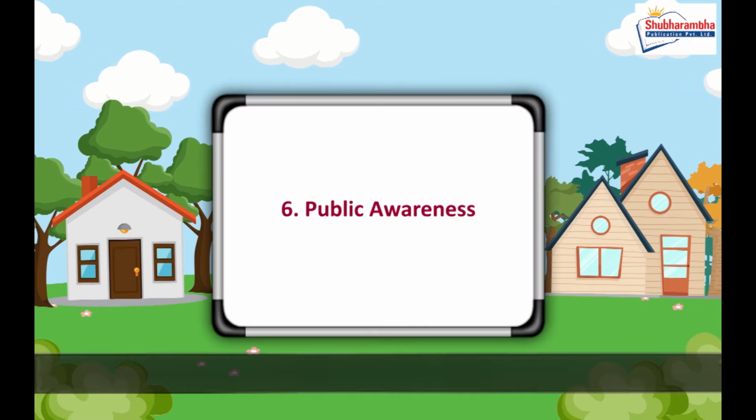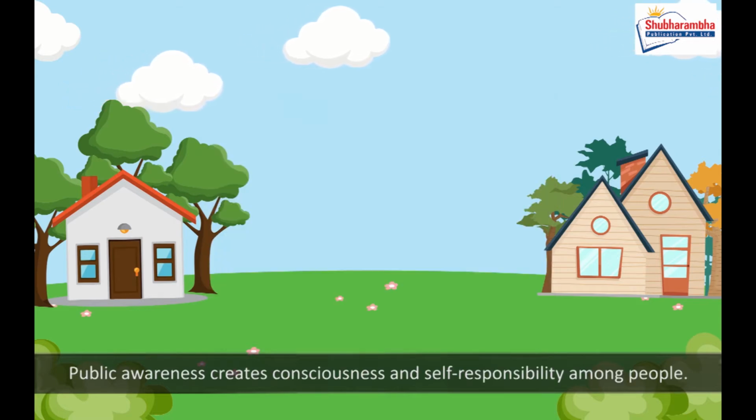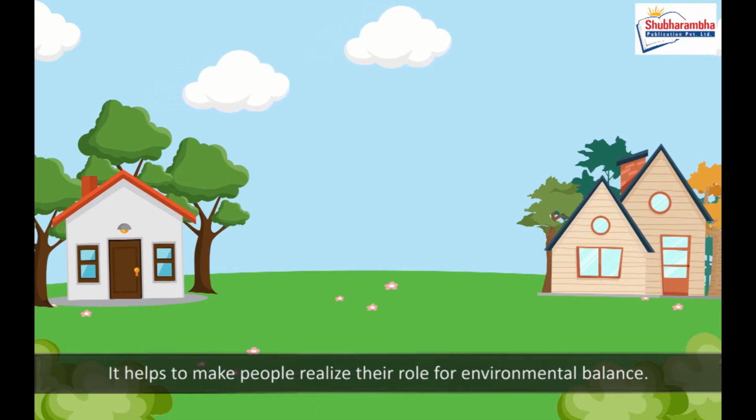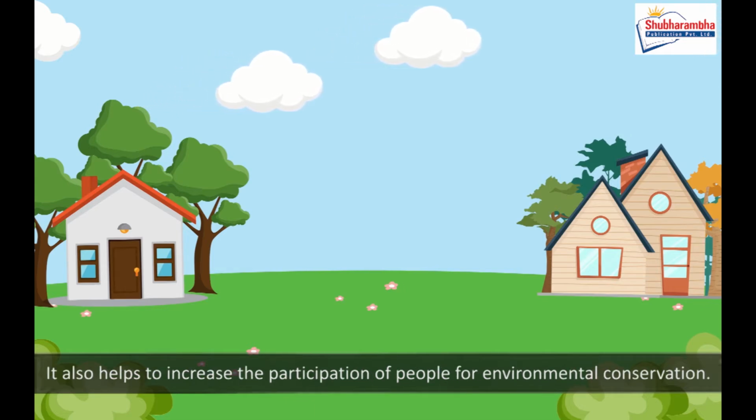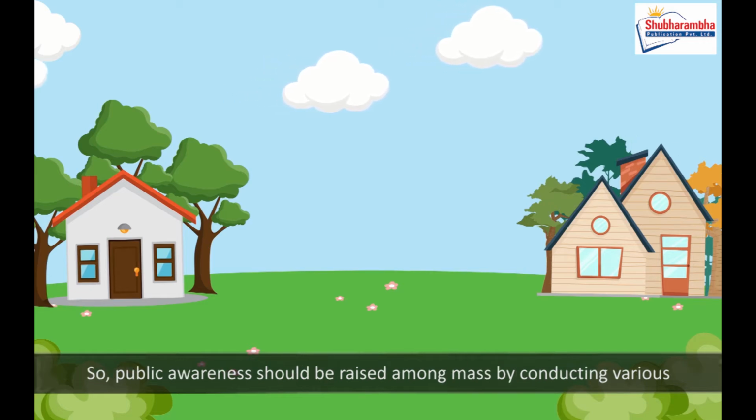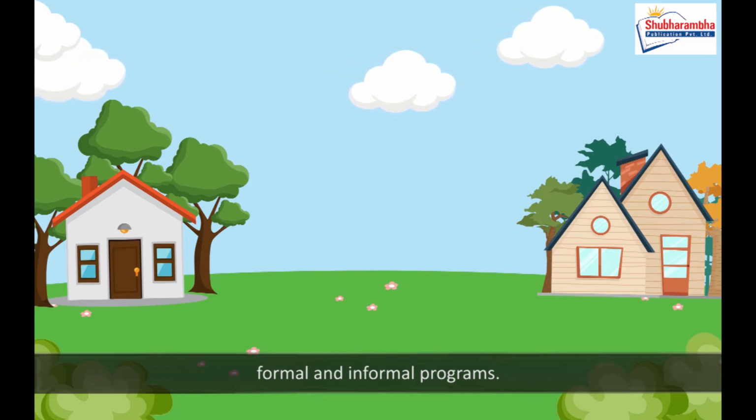6. Public awareness. Public awareness creates consciousness and self-responsibility among people. It helps to make people realize their role for environmental balance. It also helps to increase the participation of people for environmental conservation. So, public awareness should be raised among the masses by conducting various formal and informal programs.